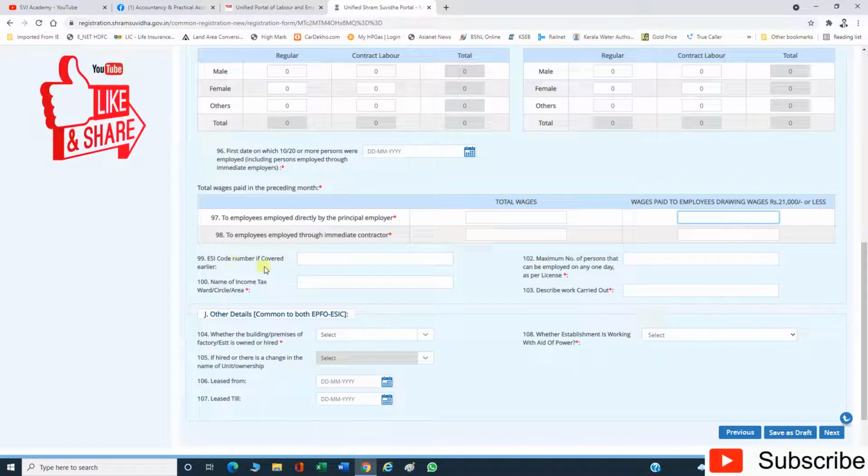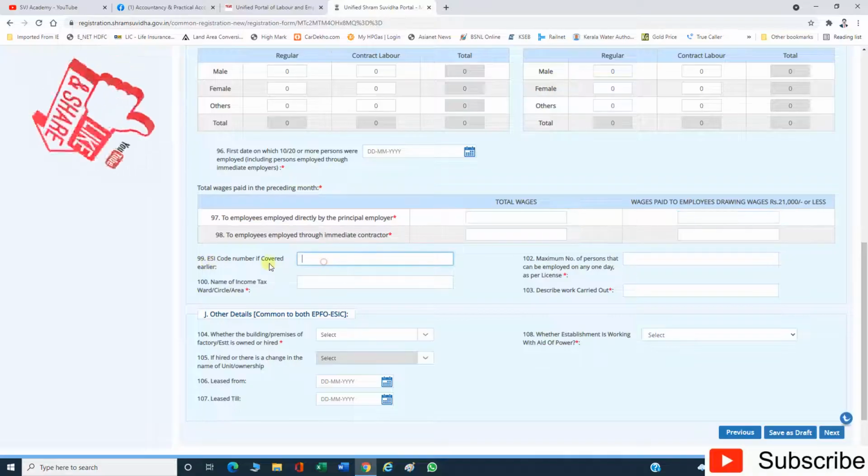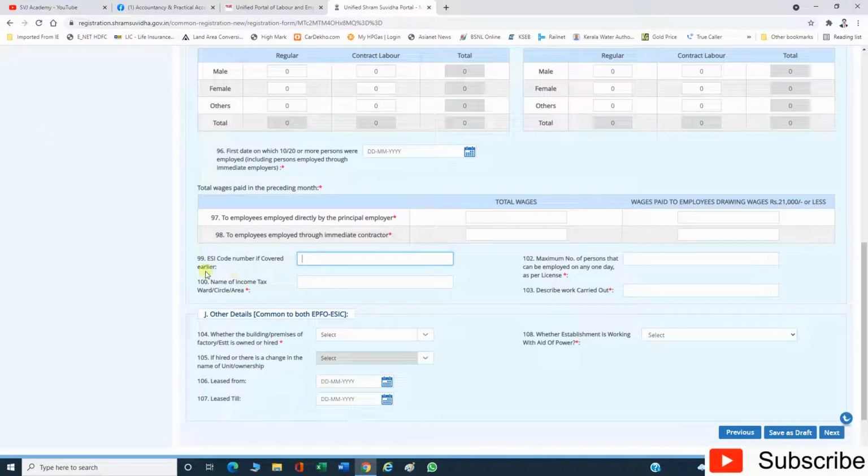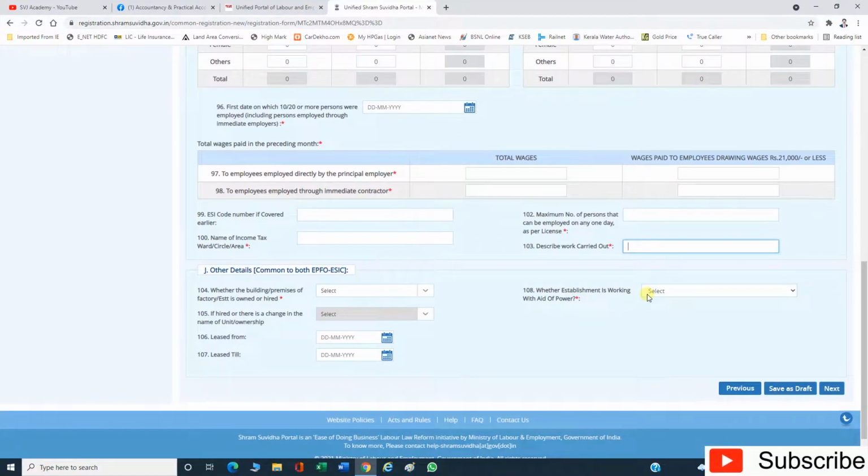On next, ESI code number if covered earlier. If we have registered with the ESIC in earlier years, we have to mention the ESI number here. Name of income tax ward or circle. Maximum number of persons that can be employed on any one day as per license. Describe work carried out. Here just give what are the types of work we are doing.